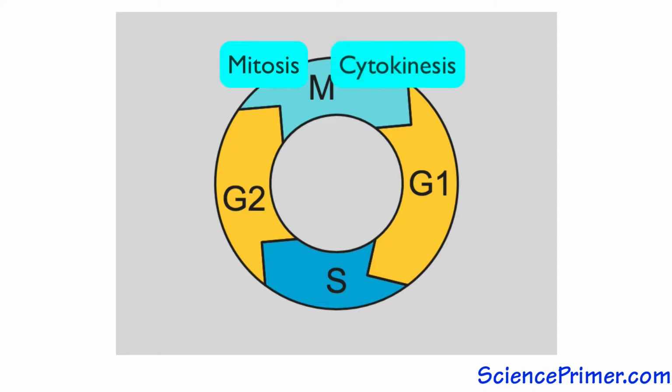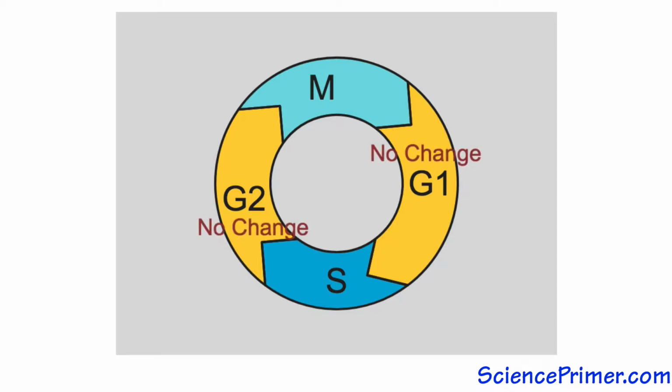Mitosis and cytokinesis occur at the end of the cell cycle as the single cell divides to form two genetically identical copies. The cell cycle can be described in several ways. Separating it into G1, S, G2, and M phases emphasizes patterns in DNA replication and separation. From this perspective, the amount of DNA remains stable during the two gap phases. DNA synthesis occurs during S phase, and the separation of paired chromosomes happens in M phase.